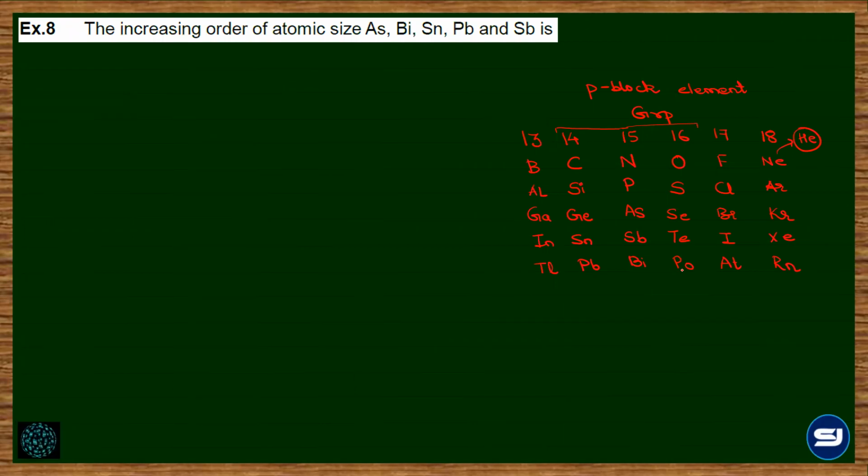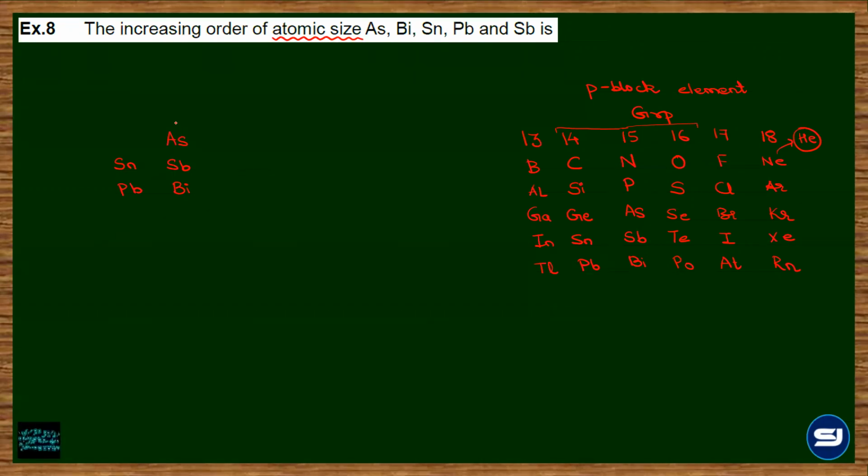So having remembered these group elements for the P block, now look at arsenic, bismuth, tin, lead, and antimony. So I will arrange them as per the periodic table arrangement. Arsenic, उसके नीचे है antimony, and उसके नीचे है bismuth, and I got to arrange tin and lead also, which is to the left here. Clear हो गया arrangement? Yes, sir. Okay.